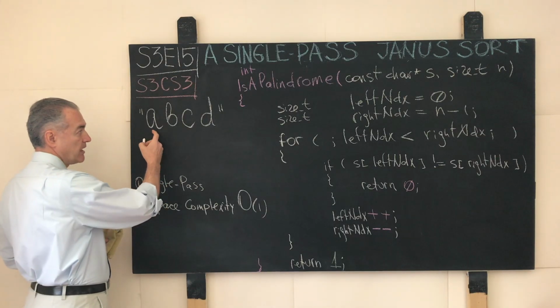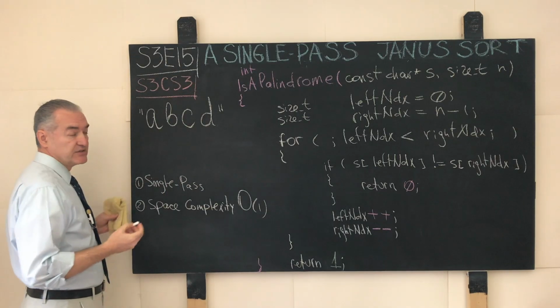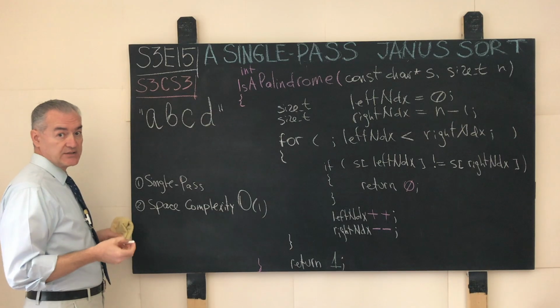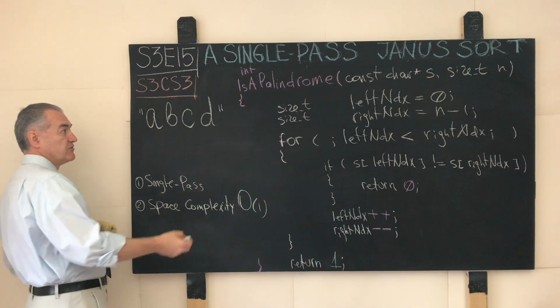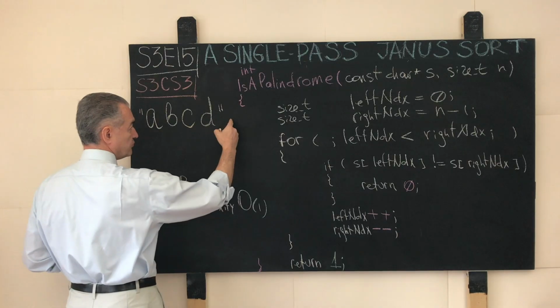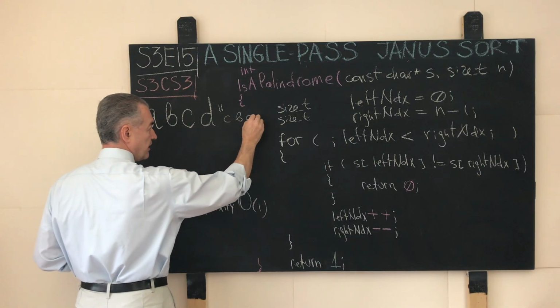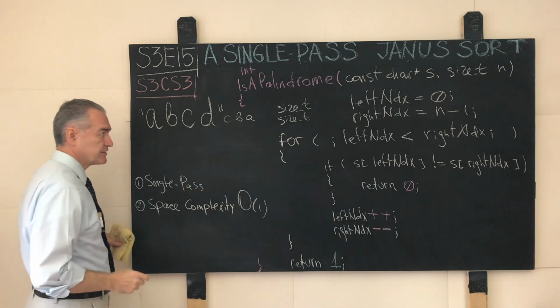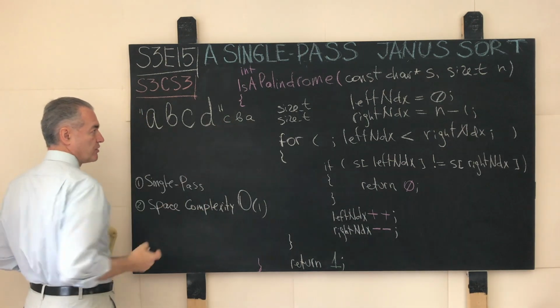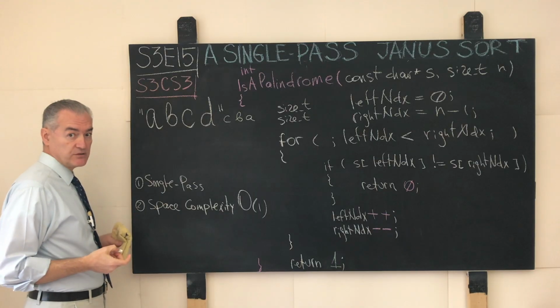For example, A, B, C, D, as an input string, is evidently not a palindrome, but if we were to tack on to the end of the string, for example, C, B, A as extra characters, then that string, that array, will become a palindrome.